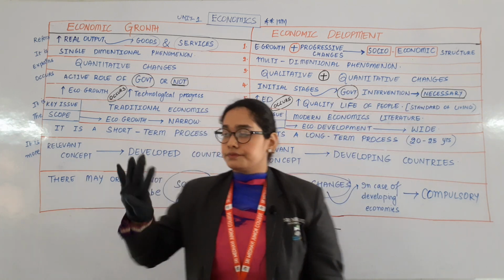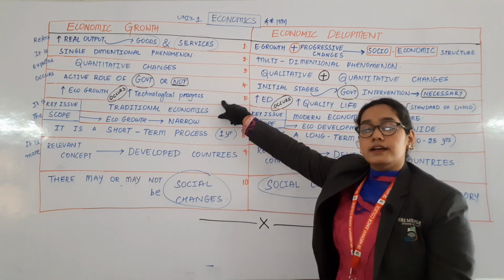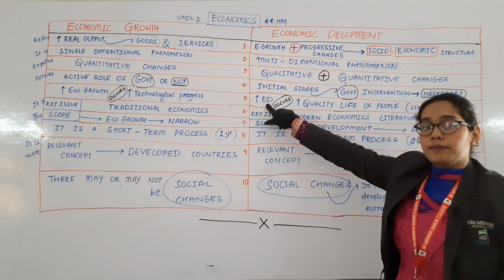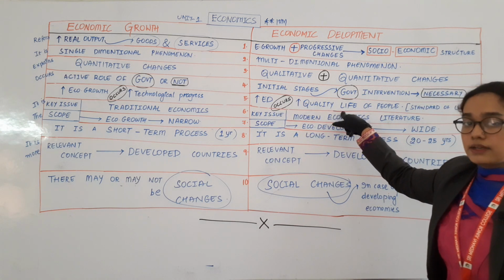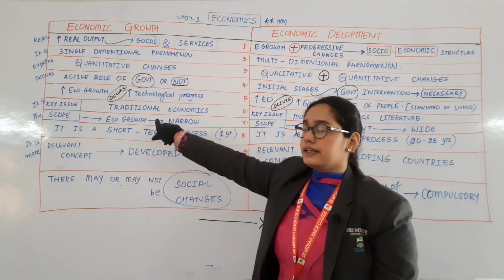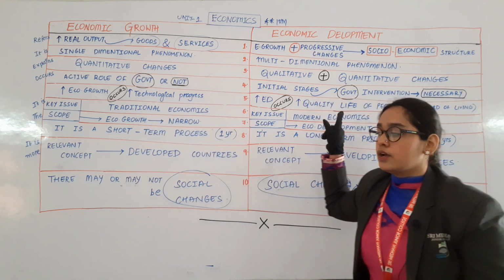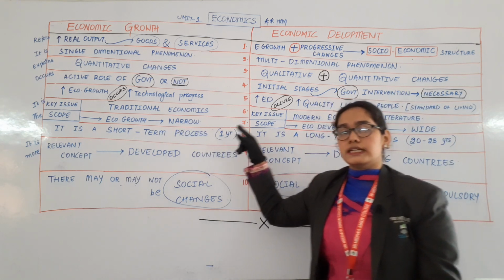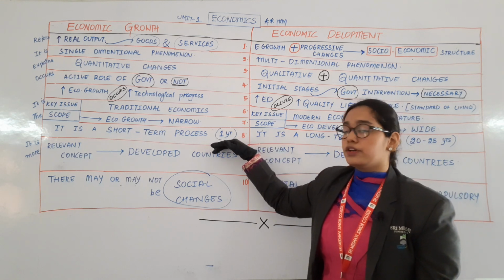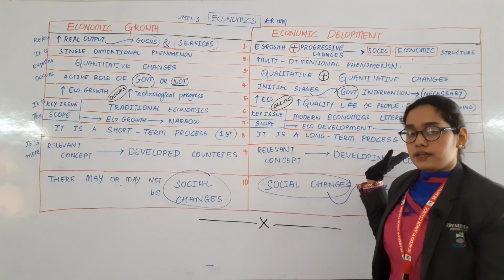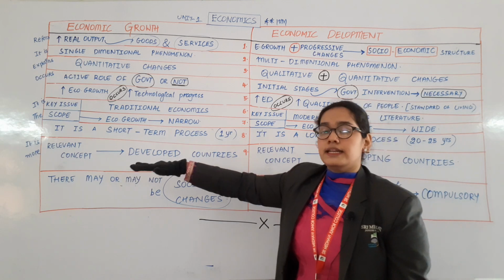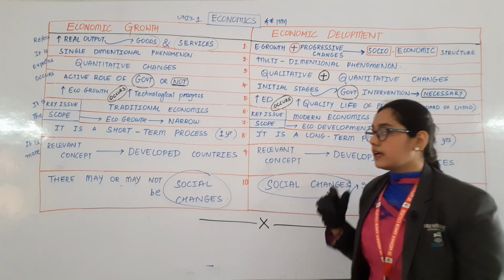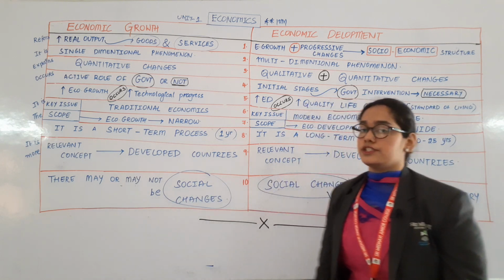4 points done. Fifth point, more economic growth occurs when more technological progress occurs. Higher economic development occurs when there is an improvement in the quality of life of people. Then the key issue under traditional economics, modern economics. Scope is narrow, scope is wide. Short-term process, long-term process. Short-term process of 1 year duration. Here the duration is 20 to 25 years. It is occurring in developed countries. It is in developing countries. There may or may not be social changes.